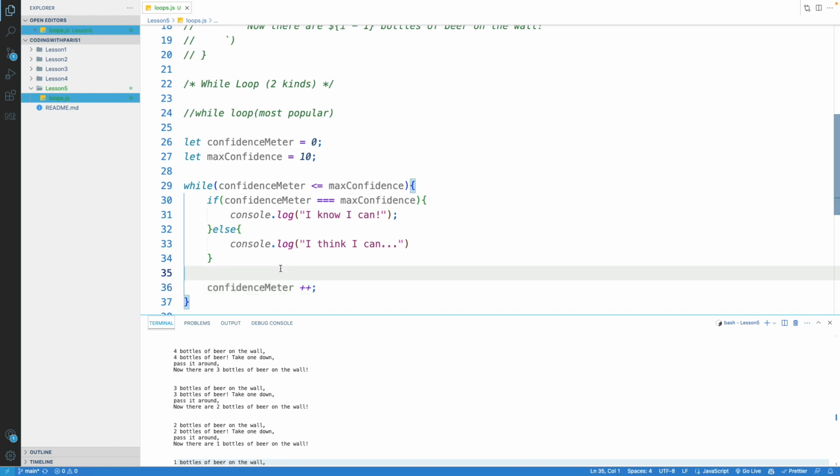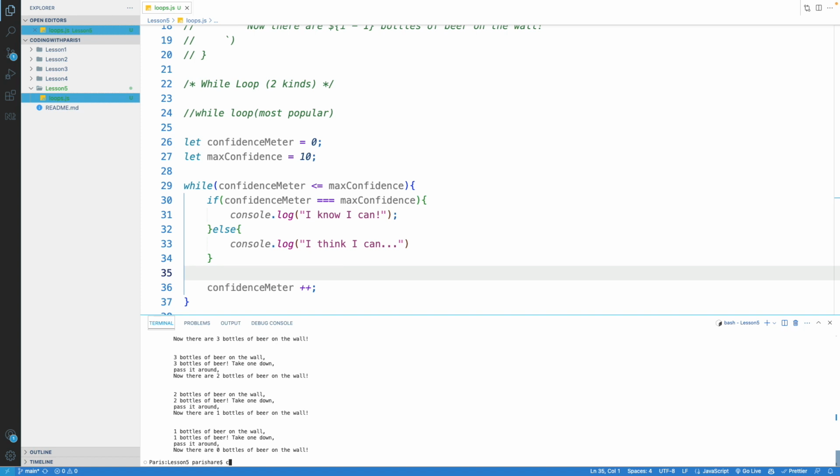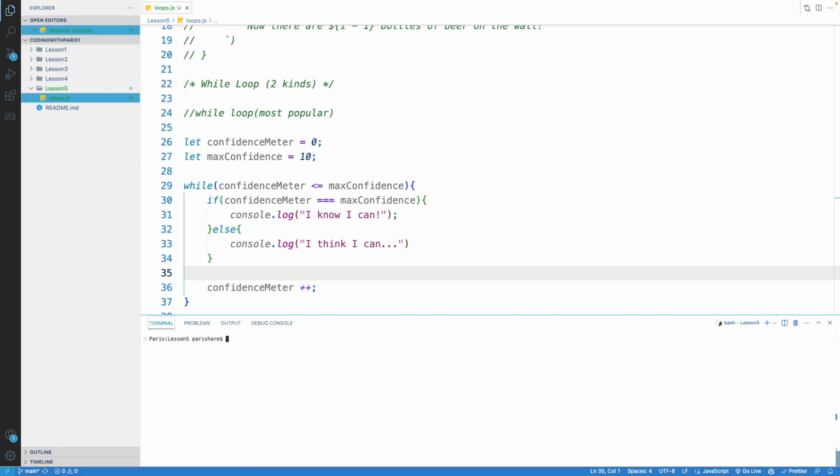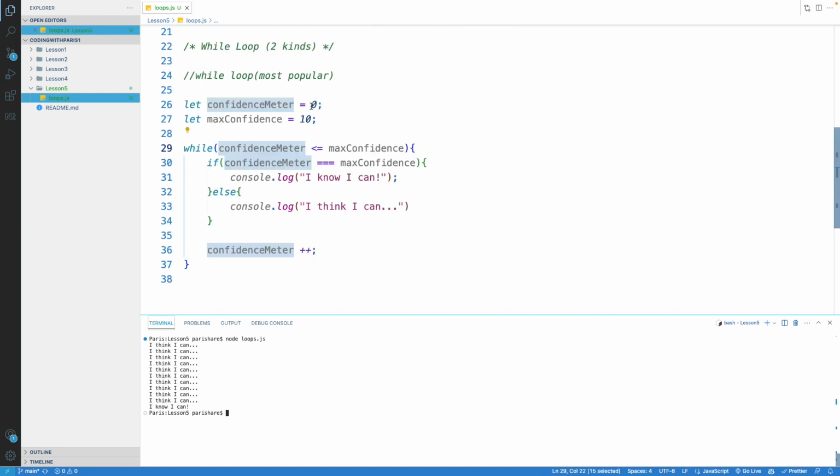What we'll do here is we'll save that. We'll come down to our terminal, we'll clear it, and then we'll tell our program to run this code. See, what's happening is that this while loop is running as long as the confidence meter is not at 10. The code will say, I think I can. So 1, 2, 3, 4, 5, 6, 7, 8, 9, and 10. So on the 10th time, it's going to jump in and say, hey, now this number is going to be equal to the max confidence, the most confidence we have. So we go from I think I can to I know I can. Then that condition is met.